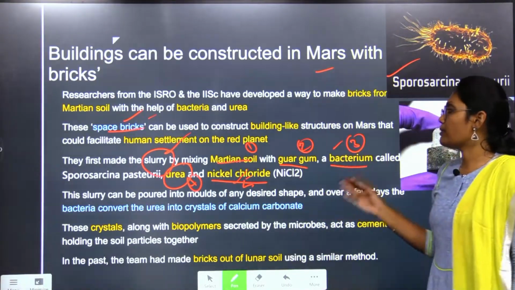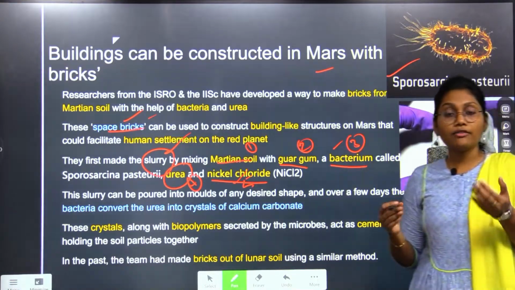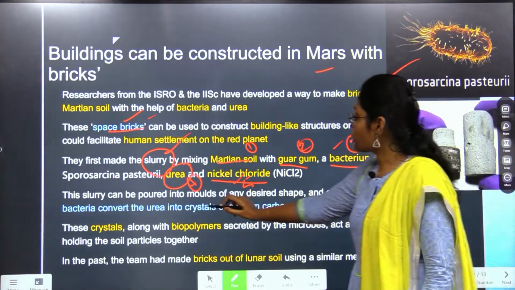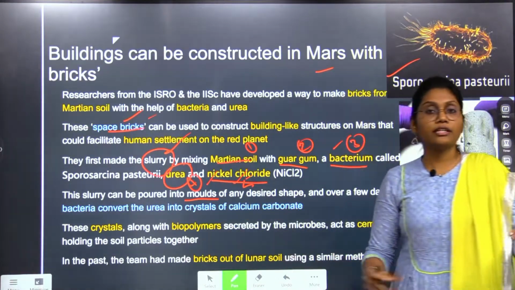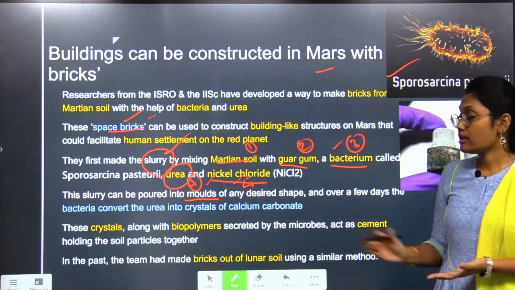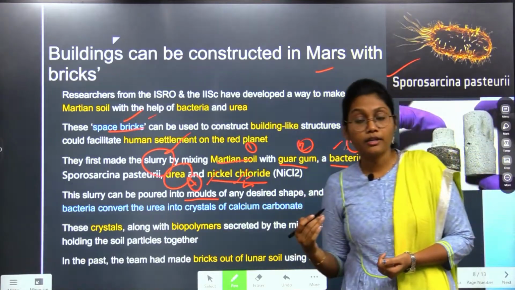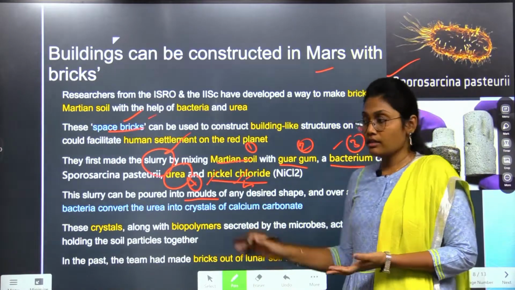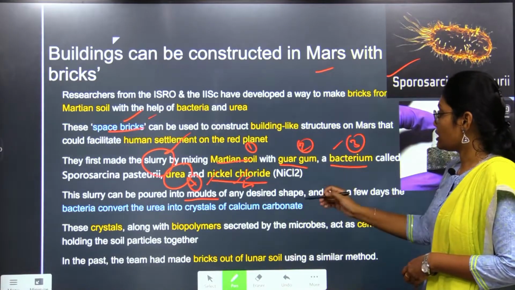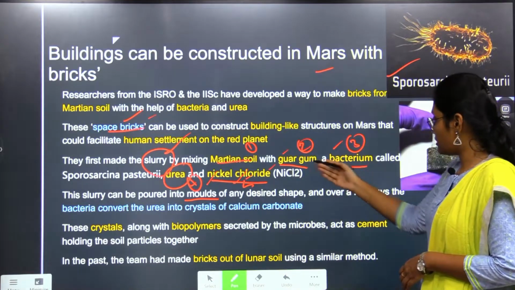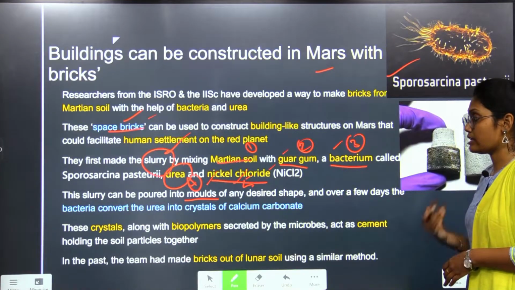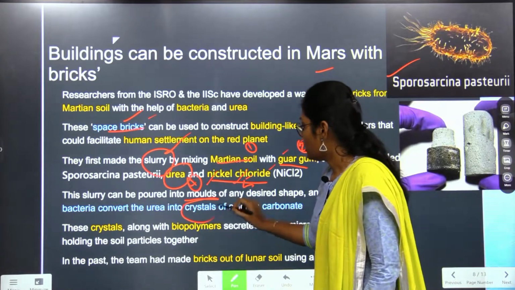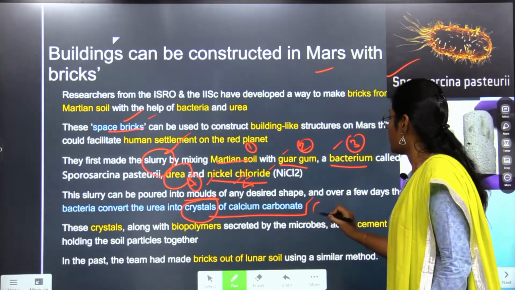All these 5 components are combined together to form a slurry, which is poured into molds and left for a few days. Why? Because the bacteria will take some time to produce its products biologically. It will work on the urea, taking these as inputs for its process, and finally it will produce crystals of calcium carbonate.